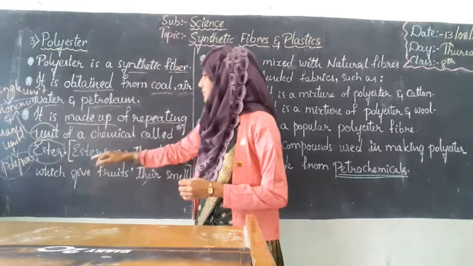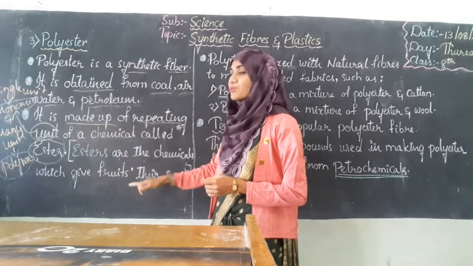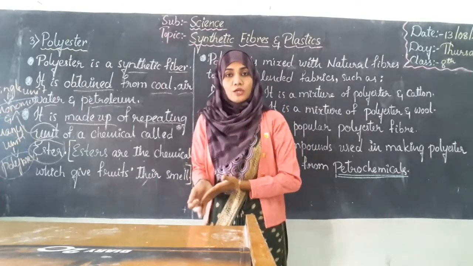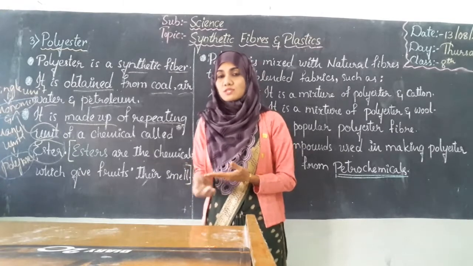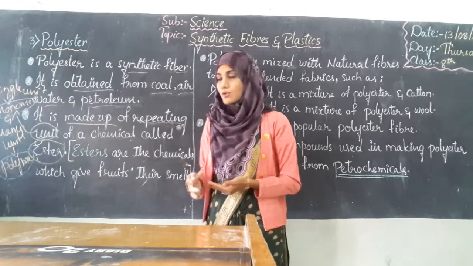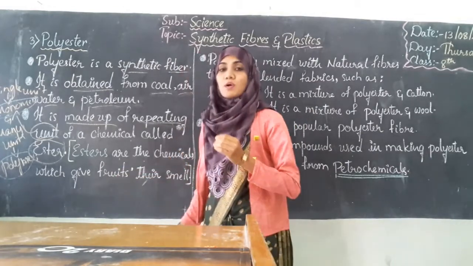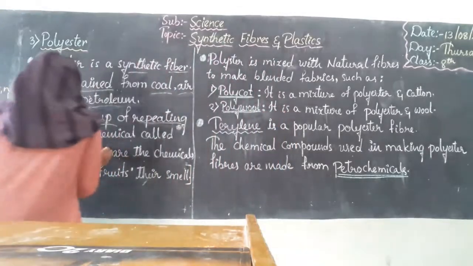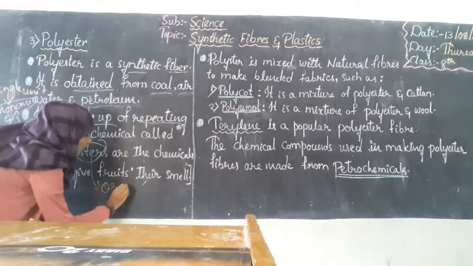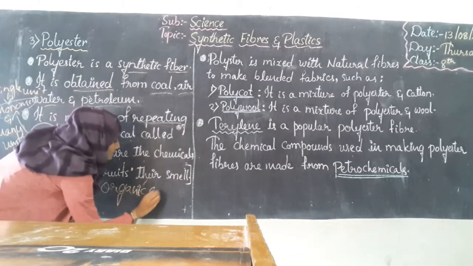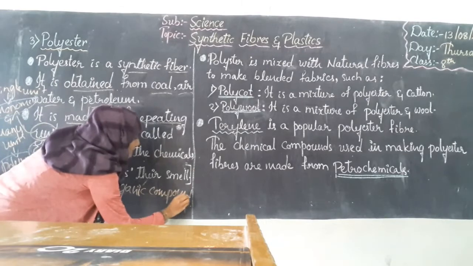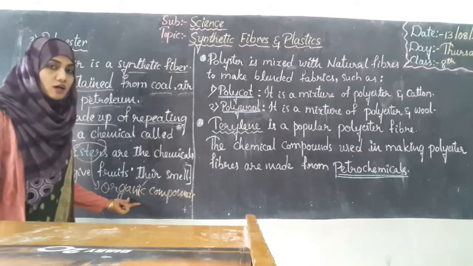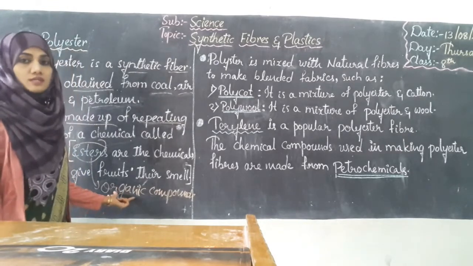But what is this ester? Esters are the chemicals which give fruits their smell. You know, fruits have different smells. Mango has its own smell, banana has its own smell, and so on. The chemical responsible for the smell in the fruit is ester. But what is this ester actually? Esters are nothing but organic compounds. What these organic compounds are and how they are formed, you will study in higher studies.